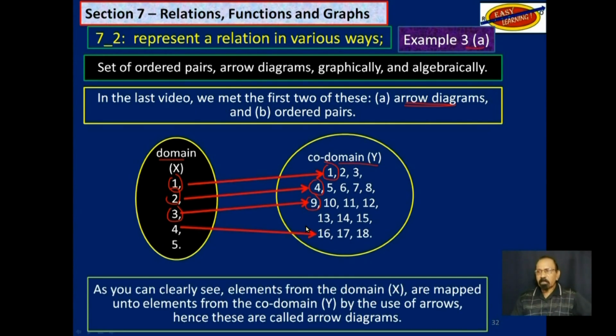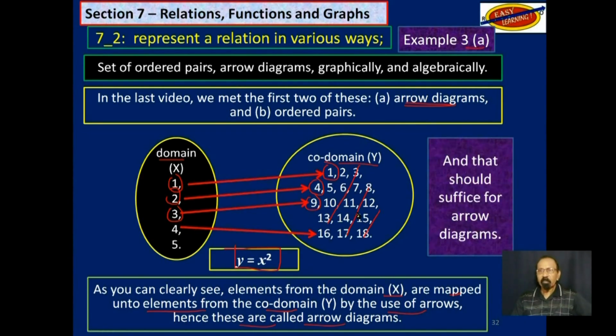As you can clearly see, elements from the domain X are mapped onto elements from the codomain Y by the use of arrows. Hence, these are called arrow diagrams. And the relation is y is equal to x squared. That is why we are not using these other elements from the codomain. And as I said, that should suffice for arrow diagrams.